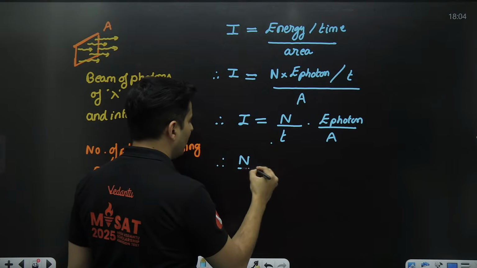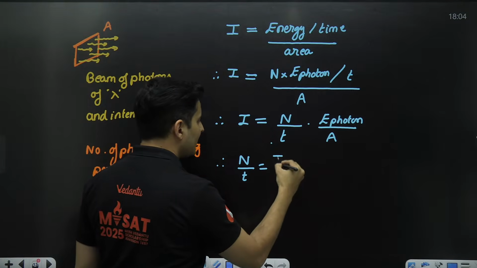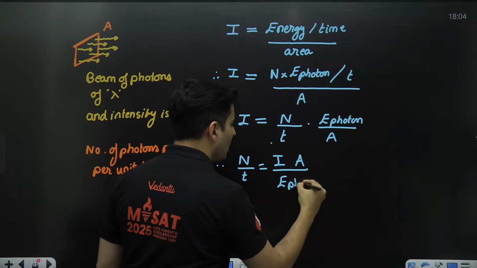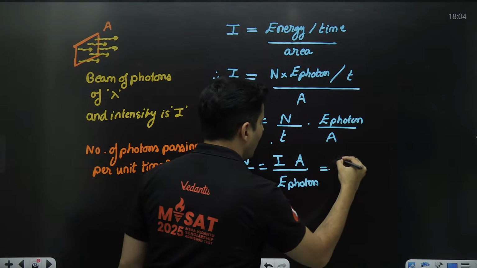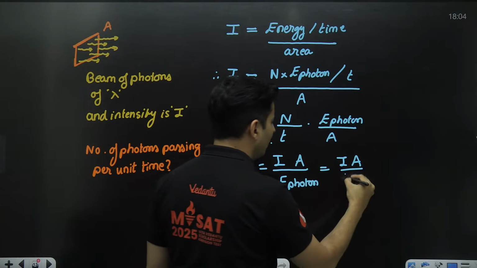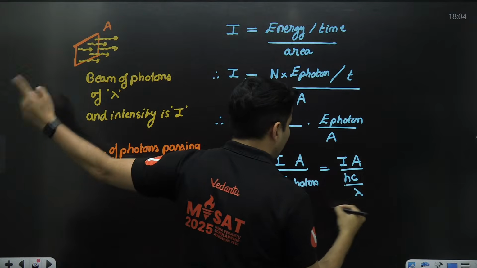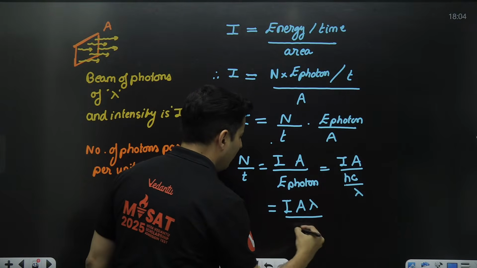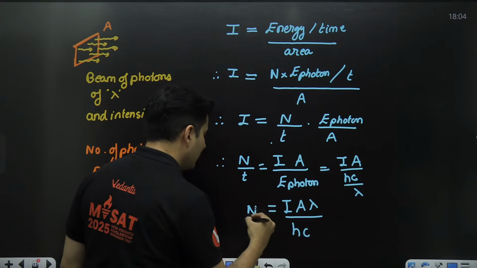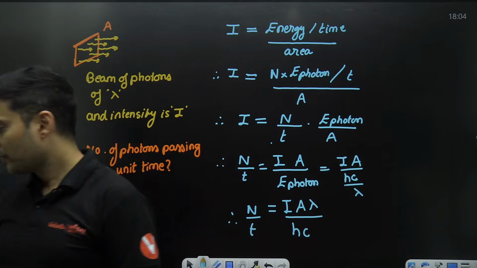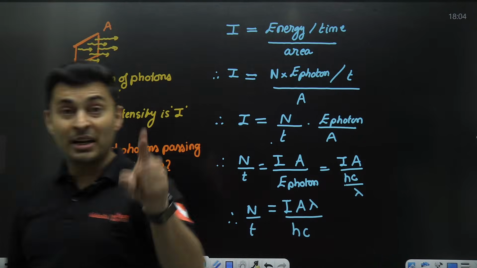So therefore, number of photons per unit time is I into A divided by energy of photon. But I know the formula of energy of photon, hf or hc by lambda. So I will use hc by lambda because lambda is given. So it is I A lambda by hc is number of photons per unit time. Done, dusted. Is that clear? Per unit time is asked.